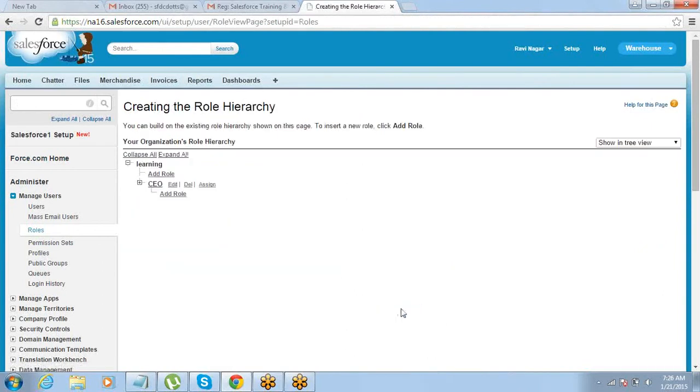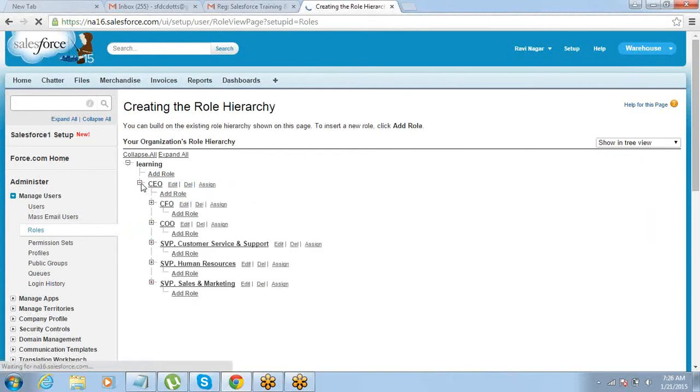So basically in the role setup, we just set up the hierarchy, that is, what kind of hierarchy your organization follows. You have CEO, CFO, COO, SVP, customer service, and so on. Whatever hierarchy you follow in your company, you have to define that hierarchy.